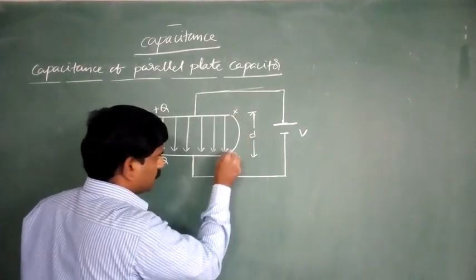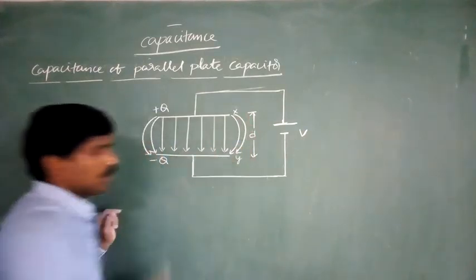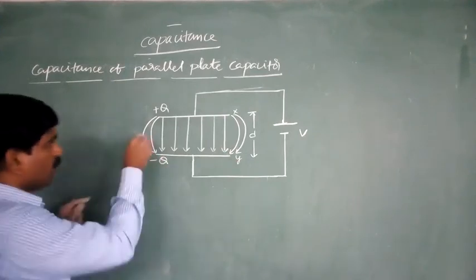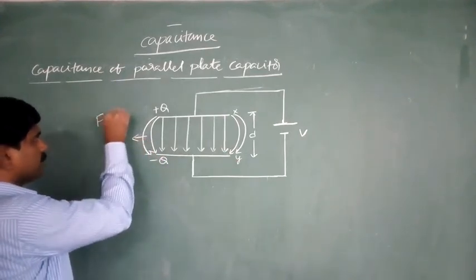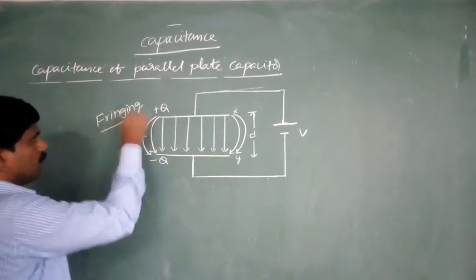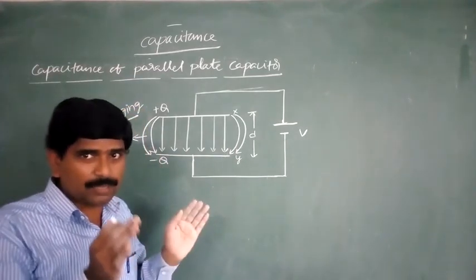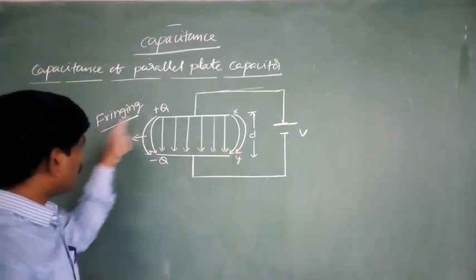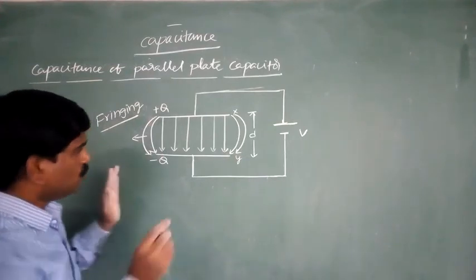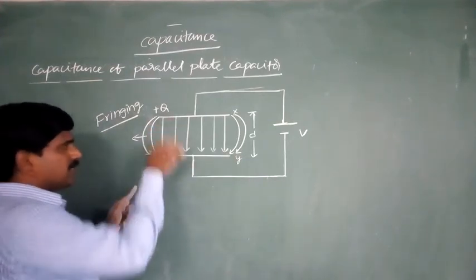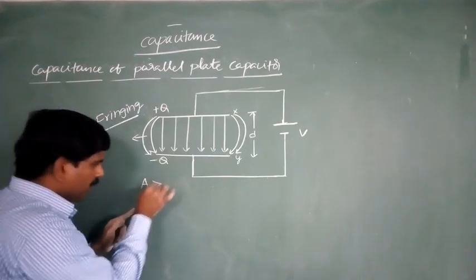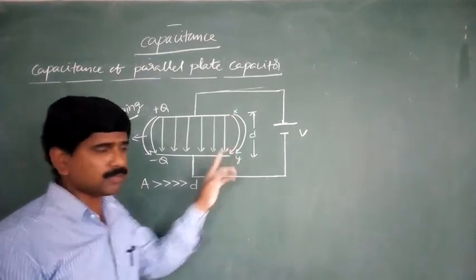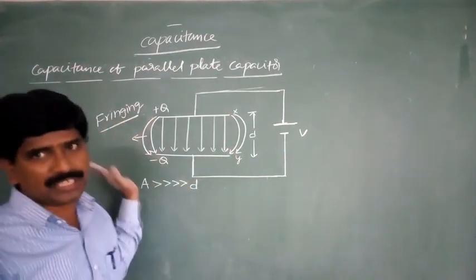The bending of the field lines at the edges of the capacitor is called fringing. If the area of cross section A of each plate is very large compared to D, the separation between the two plates, we neglect that fringing effect.